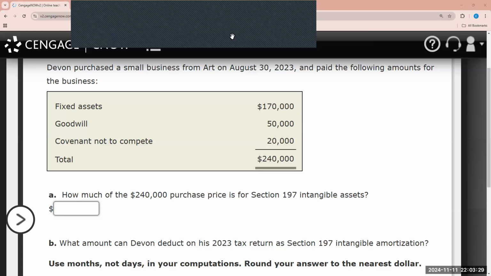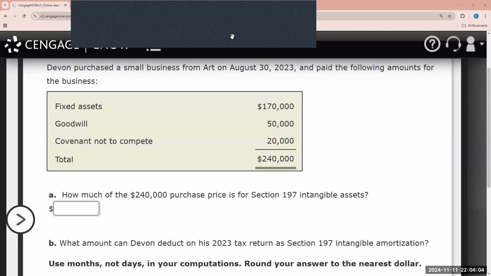Intangible assets, however, are things that have value. However, we cannot perceive them with our natural senses. So some examples of Section 197 are goodwill, going concern value, a license, a permit, a franchise, trademark, things of that nature. So it differs from depreciation simply because amortization is applied to intangible assets, whereas depreciation is for tangible, personal, or real property. So just keep that in mind.